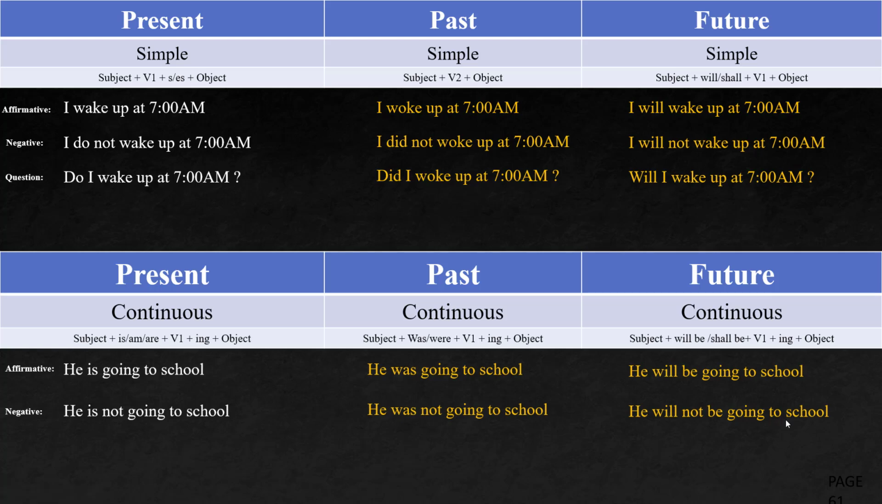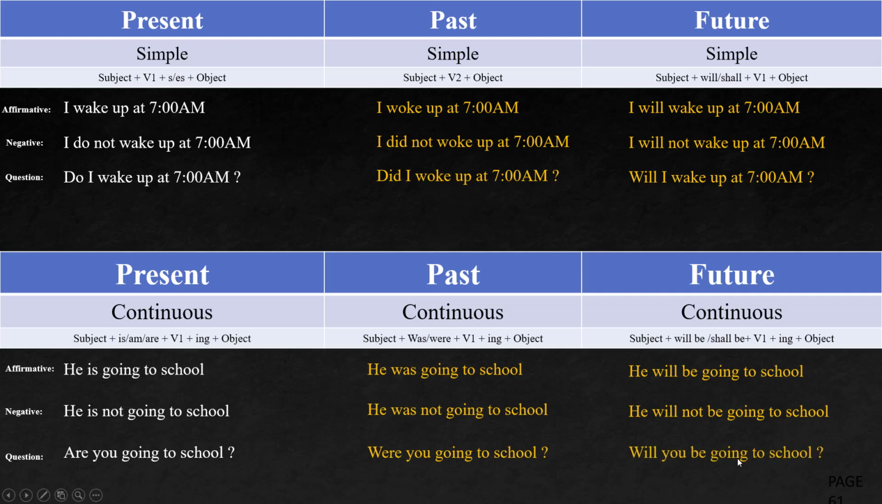Okay. Next, is he going to school? Or else, instead of he, you can even use another subject. Are you going to school? Okay. What exactly happens here? Here, were you going to school? Okay. Are becomes were. Were you going to school? Here, will you be going to school? Will you be going to school? Right?